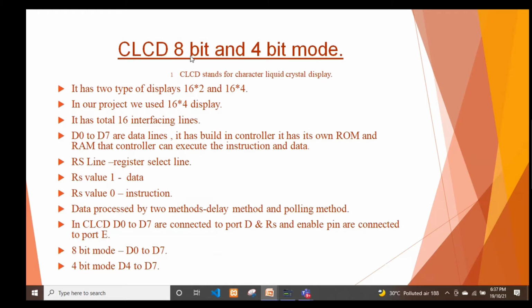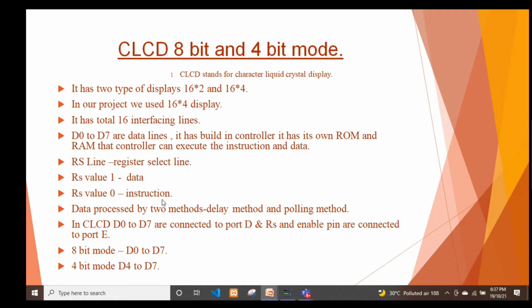LCD has 8-bit and 4-bit mode. It has two types of display, 16 into 2 and 16 into 4. In our project we use the 16 into 4 display, which has 4 lines, and each line has a total of 16 interfacing lines. D0 to D7 are the data lines. RS line is known as the register select line. RS value 1 means data.